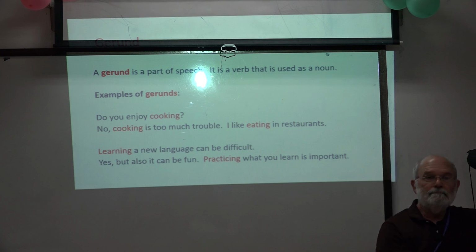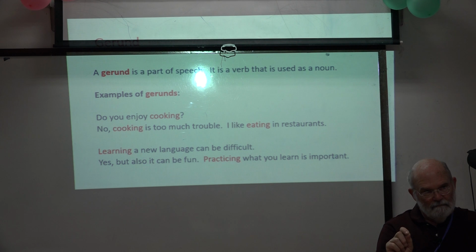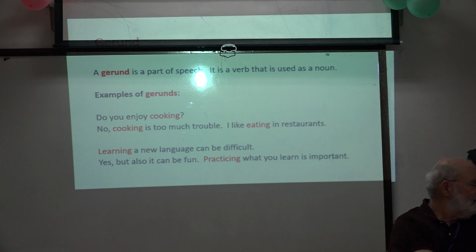You enjoy cooking? No. Cooking is too much trouble. I like eating in restaurants, see? Cook, verb, cooking turned into a noun, becomes the subject of the sentence. Enjoy singing. Learning a new language can be difficult. All right? Learn is a verb, but we're going to turn it into a noun and use it as the subject of our sentence. Learning a new language is difficult.